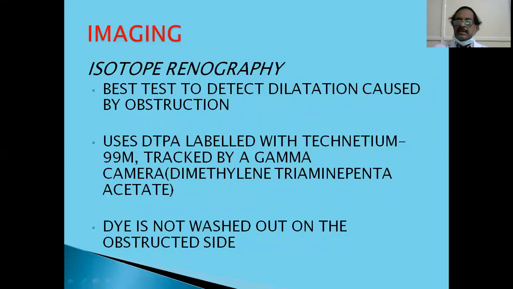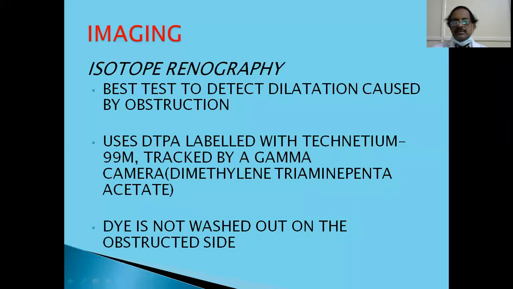Because the parenchyma gets compression atrophy due to hydronephrosis, you have to see how much of this tissue is functioning. We use DTPA labeled with technetium-99, tracked by a gamma camera, to do this test. DTPA is diethylenetriamine pentaacetate. This is the chemical used along with technetium-99 scanning, and you take the pictures over a prolonged period, 2 to 3 hours.